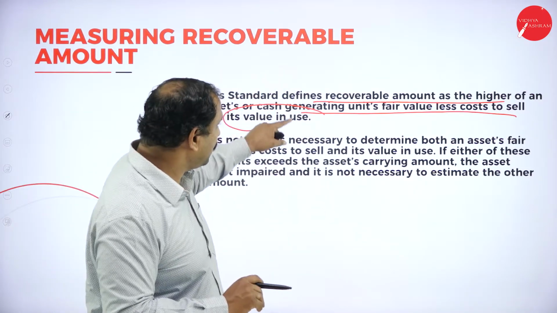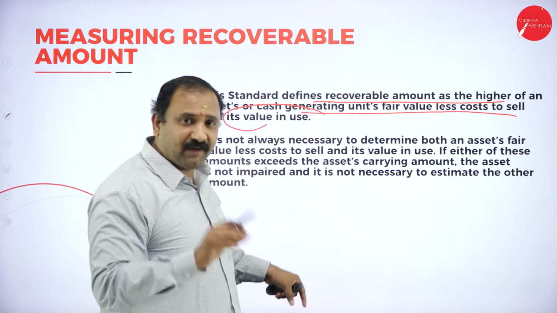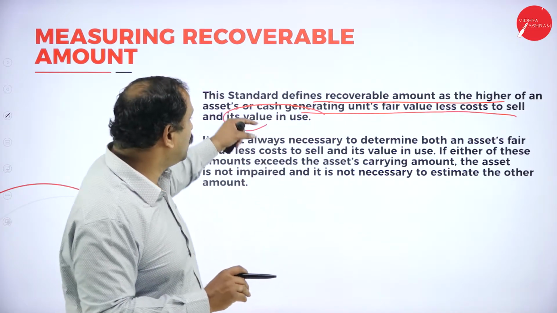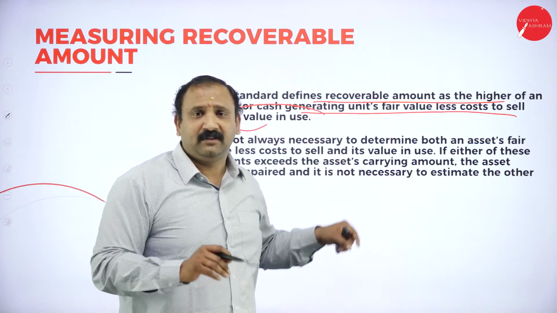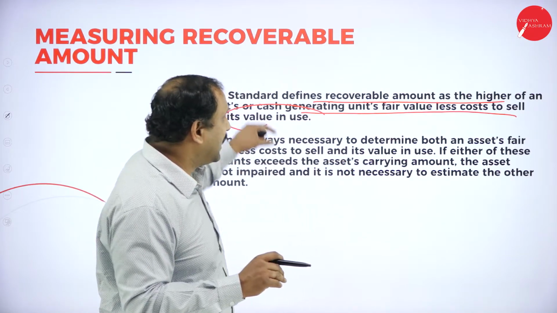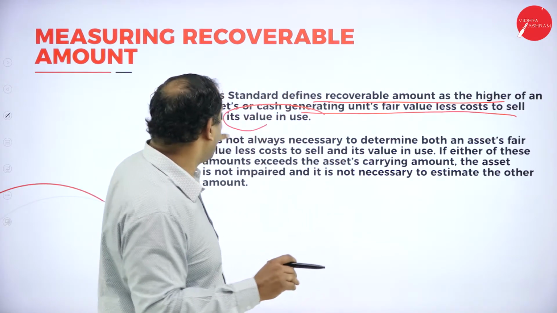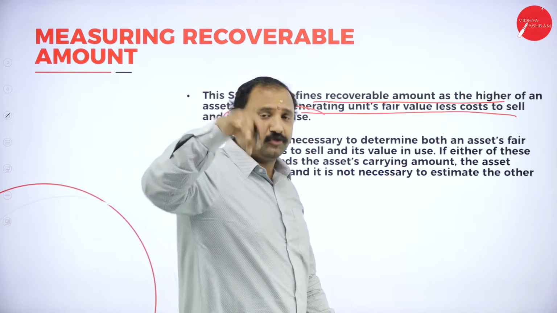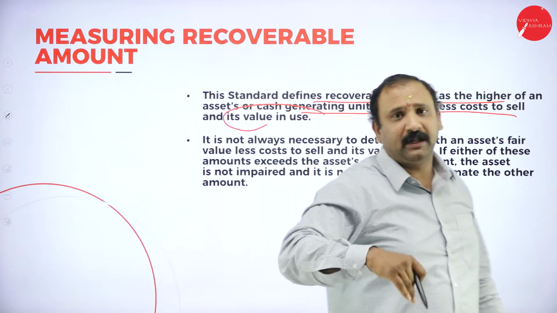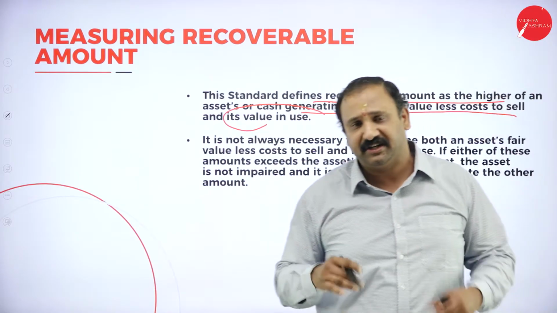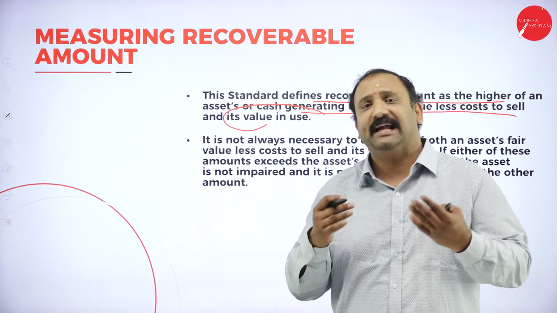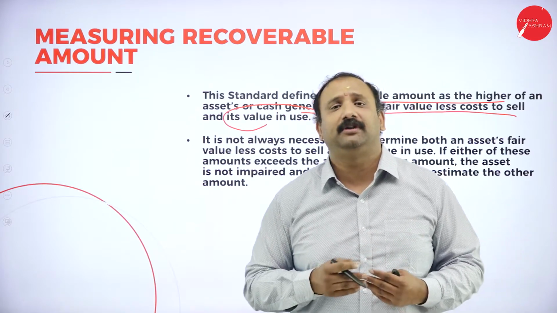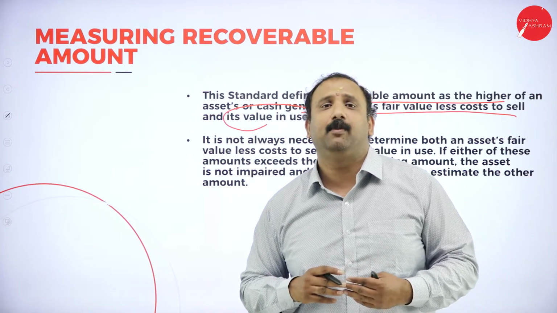Because if I want to know the value of the asset, I want to know it in such a manner that the recoverable amount is the higher of the asset value or the cash that is generated. If the recoverable amount is less than that generating value or the asset value itself, then there is no point in going for the accounting at that given point of time.